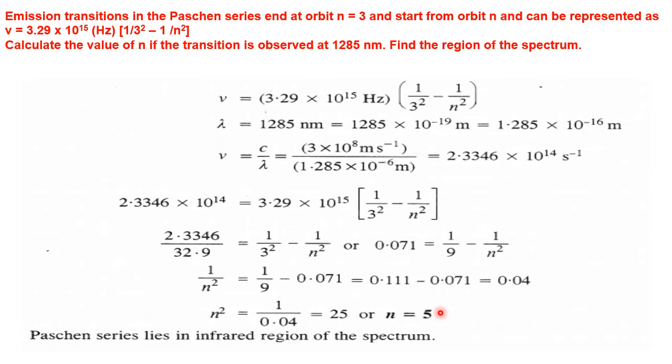That is one clue. The second clue is that the wavelength is 1285 nanometers, a long wavelength. So you will find it in the infrared region. You see the wavelengths on the electromagnetic spectrum, and you will come to know that this wavelength, with n equal to 5 to n equal to 3, falls in the infrared region of the electromagnetic spectrum.